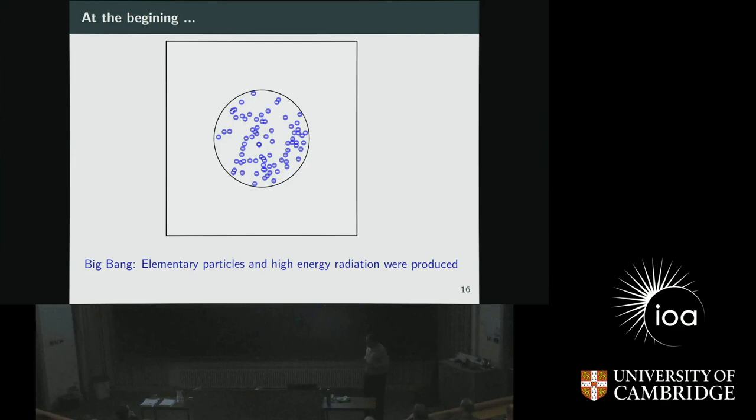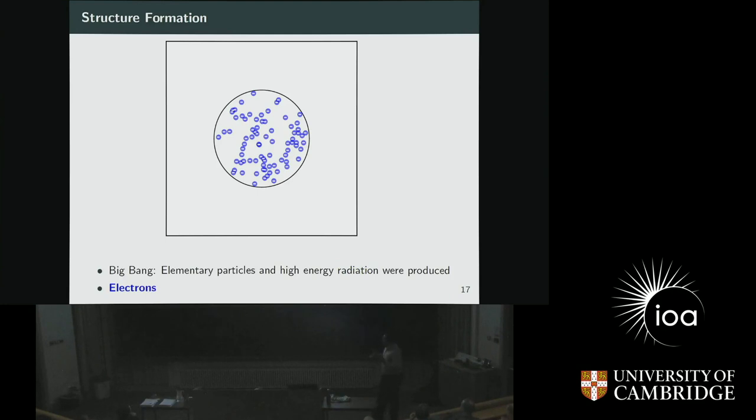So in the beginning, we know that the universe was very small. And it was not only small, when it was created, it created a lot of elementary particles and also very high energy radiation. Okay, the first particles that were created were electrons, which are negatively charged particles. Then there were protons, which are positively charged particles, and there was also very high energy radiation, which I will call a photon.